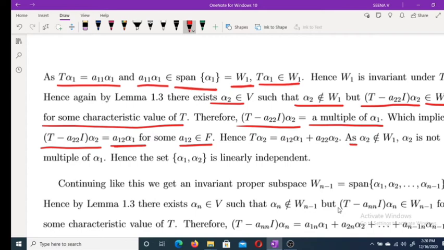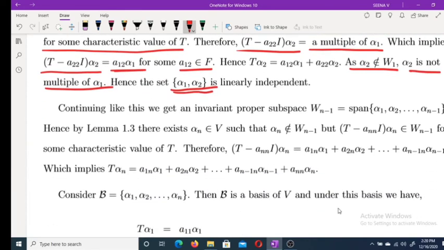As alpha 2 does not belong to W1, alpha 2 is not a multiple of alpha 1. Clear? We chose alpha 2 not belonging to W1. Therefore alpha 2 cannot be a multiple of alpha 1. Therefore the set alpha 1, alpha 2 is linearly independent. We are repeating this process.